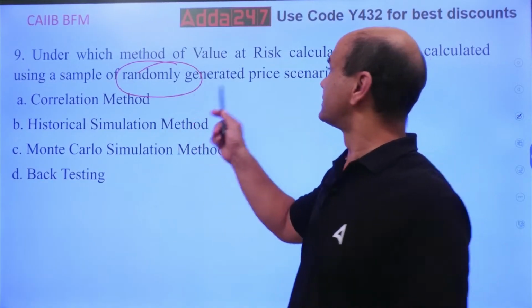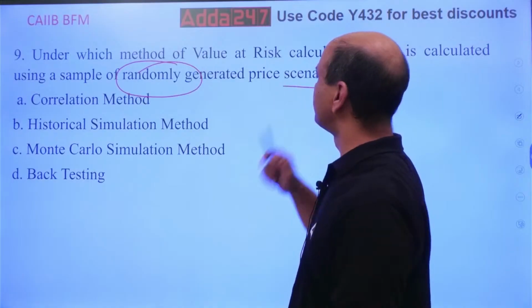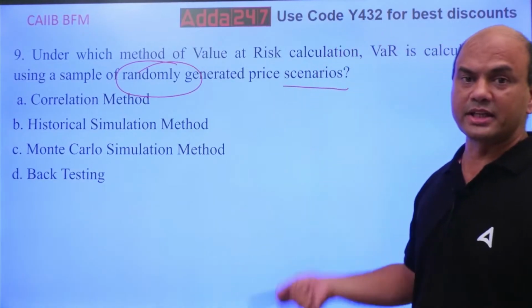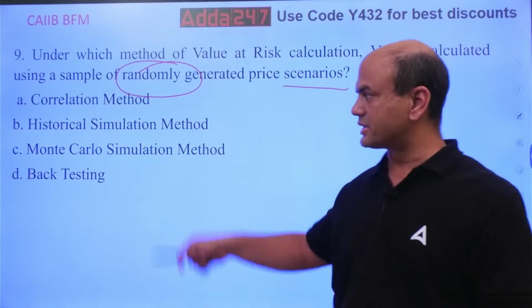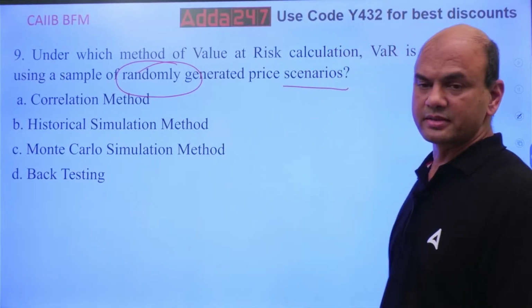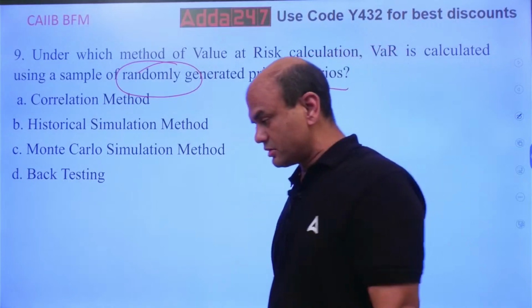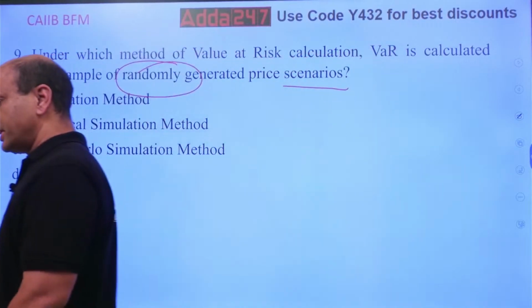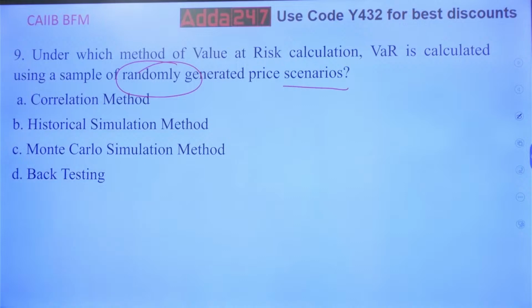That is scenarios. Whenever you think of future, it's called scenarios. So which is this method? Is it correlation, historical simulation, Monte Carlo, or backtesting? Think first, everyone.